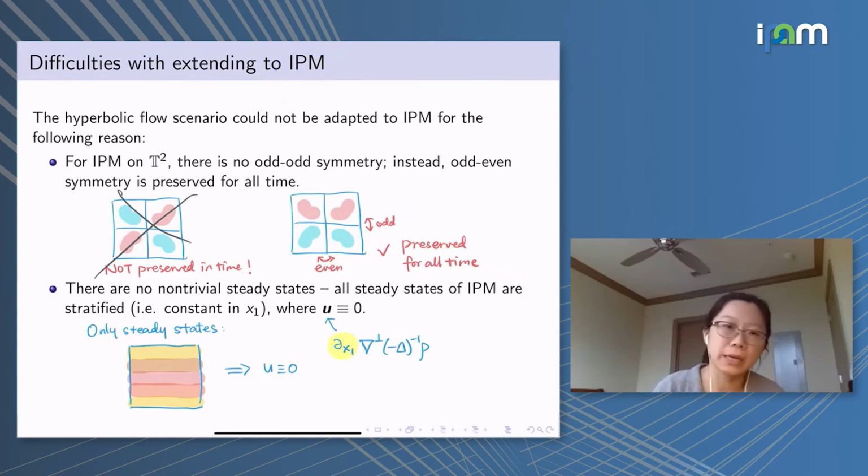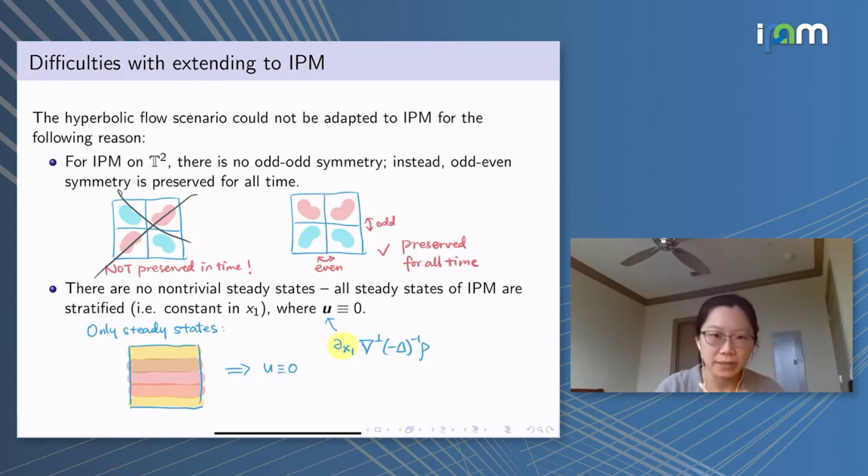However, when it comes to the incompressible porous medium equation, there are several difficulties. The first one is that notice that it doesn't have the same symmetry as Euler and SQG, namely that the odd symmetry will not be preserved, but rather what is preserved in time is actually the odd-even symmetry. But this is rather a minor issue. So the symmetry doesn't really matter here.